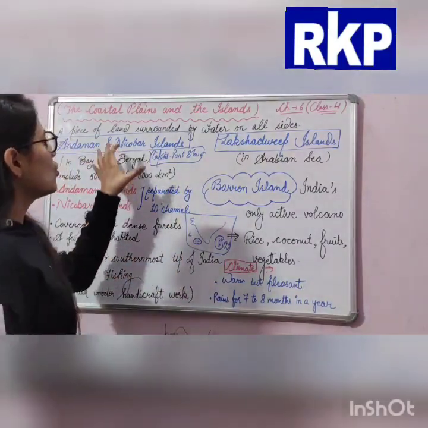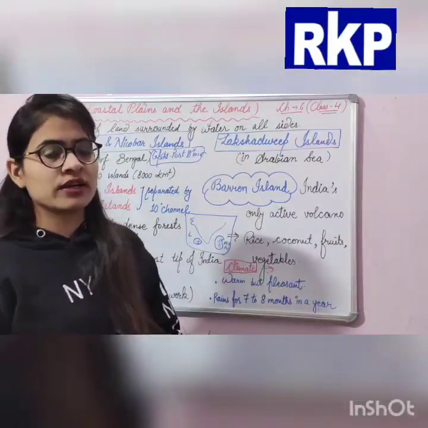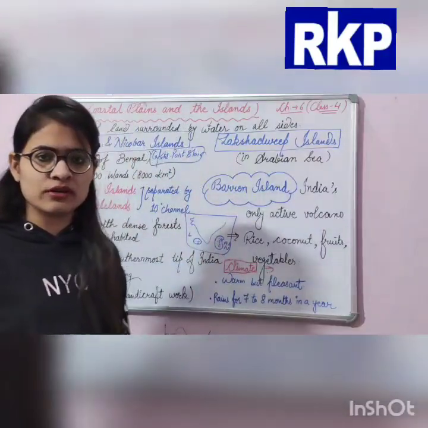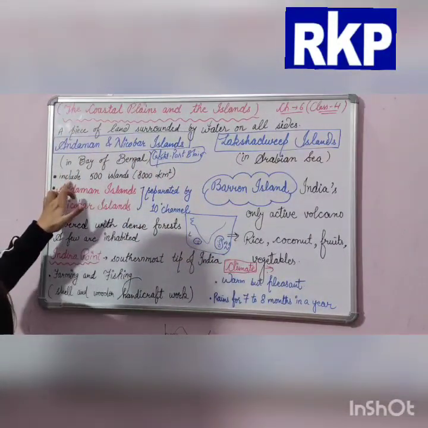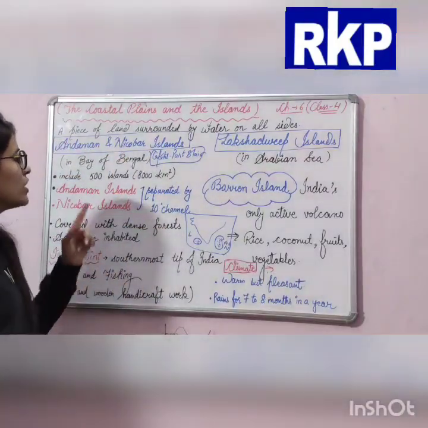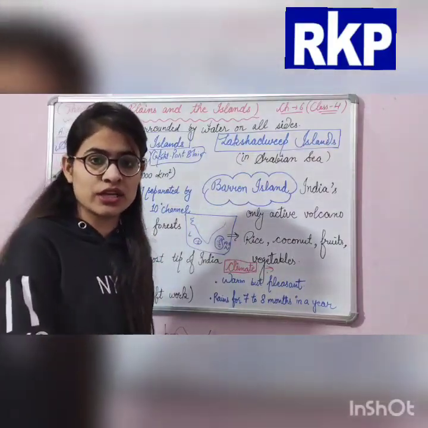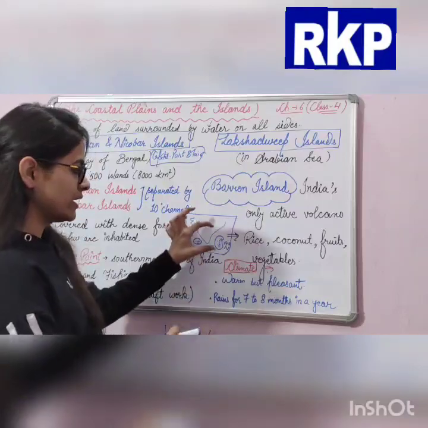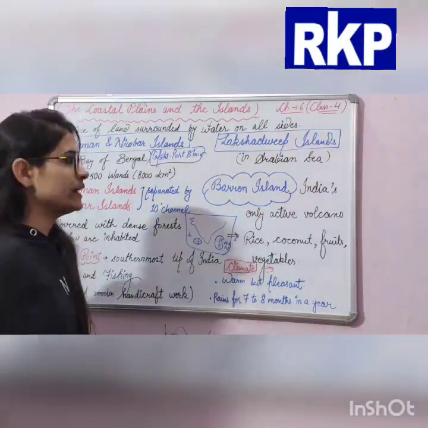Now what is the capital of the Andaman and Nicobar Islands? The capital is Port Blair. The Andaman and Nicobar Islands include 500 plus islands, meaning there are around 500 plus islands here which have been included in the Andaman and Nicobar Islands.